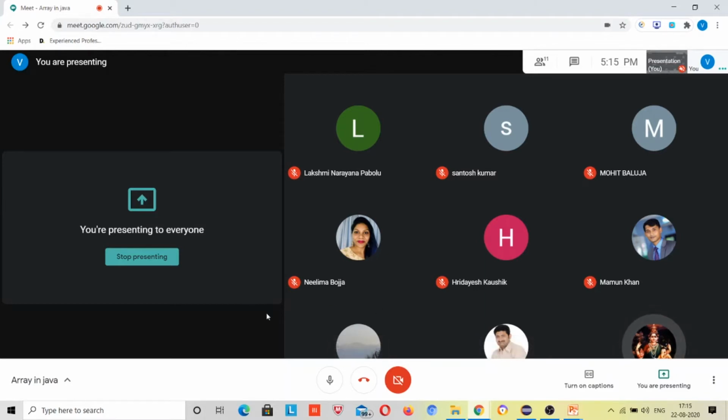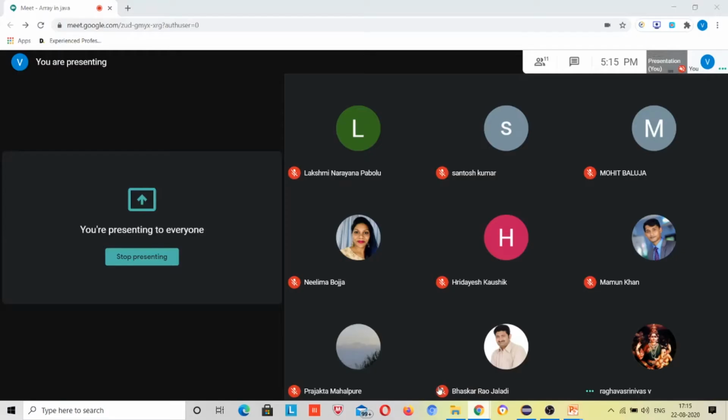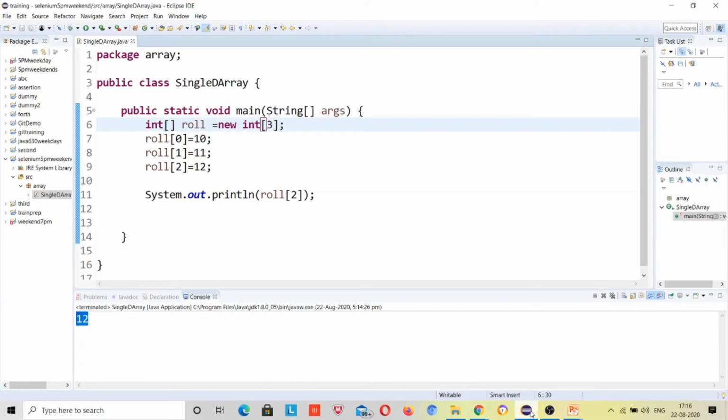Actually, I have a small doubt. What is the difference between int roll of 3 in this system, int roll of 3, suppose? I didn't get your question actually. If I pass roll of 3 here, whatever new int of 3 you mentioned, it's the same.